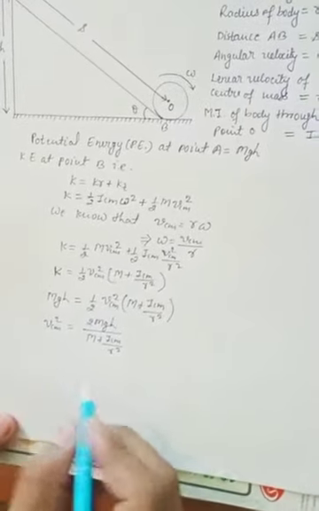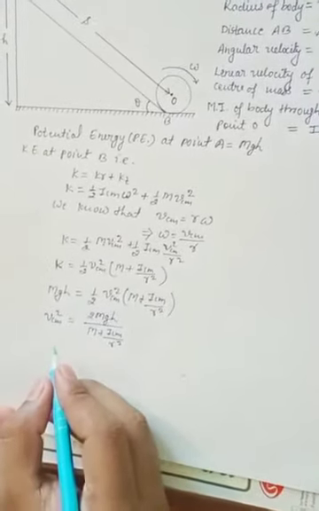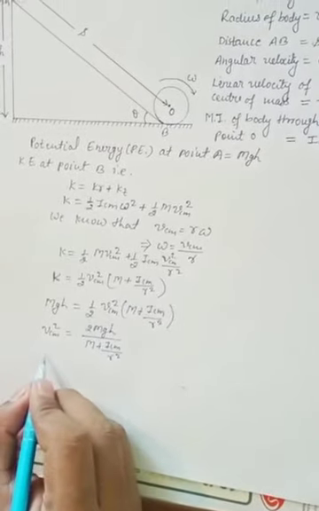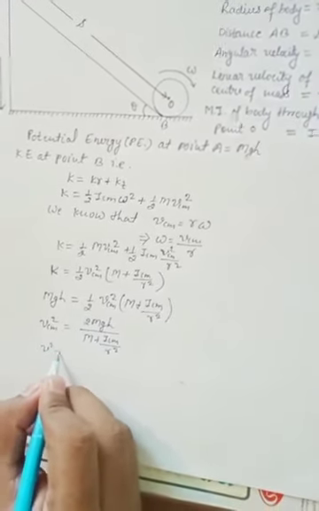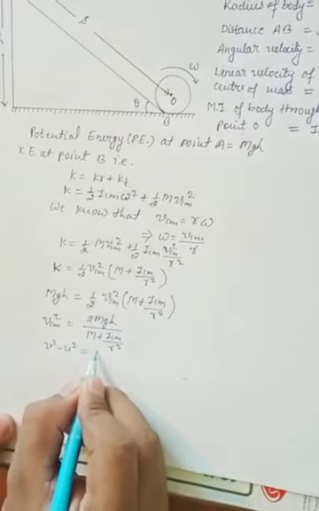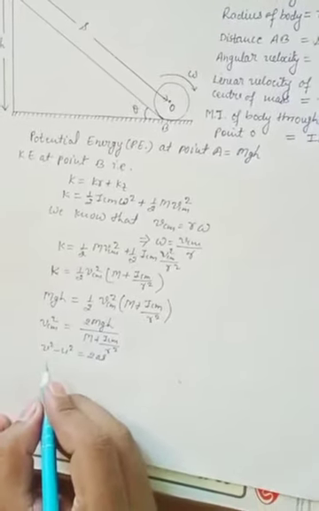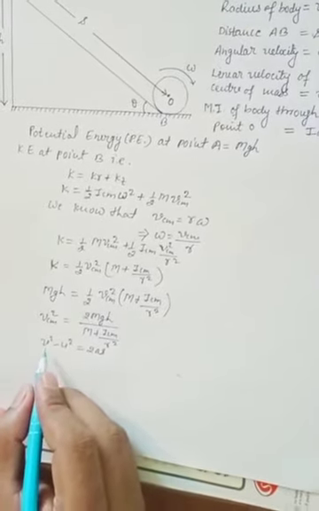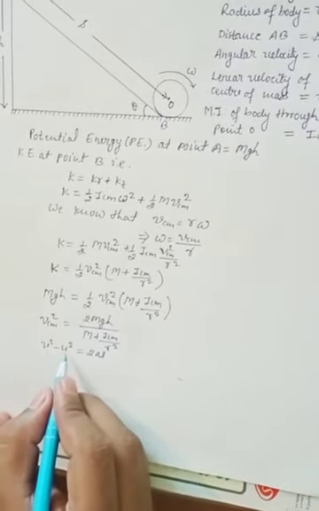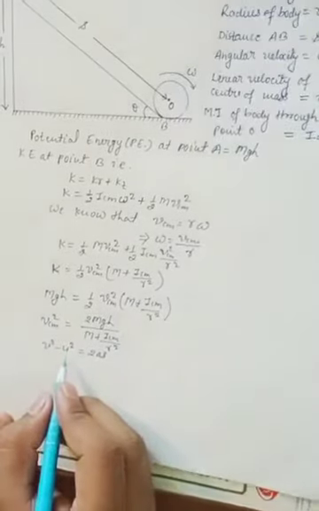Now we know the equation of motion, V square minus U square is equal to 2AS. Here V is the final velocity and U is the initial velocity.